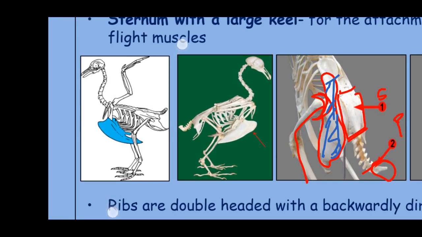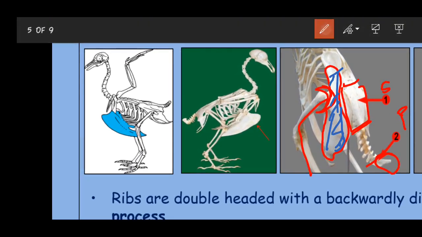So this is the structure which is called the keel. The sternum is a plate; here will be the sternum. This region will be the sternal region, where the ribs unite on the ventral side. The plate is called the sternum. Here the sternum is not a flat piece as seen in humans. You can feel your sternum, which is a flat piece in the center of your chest on the ventral side.